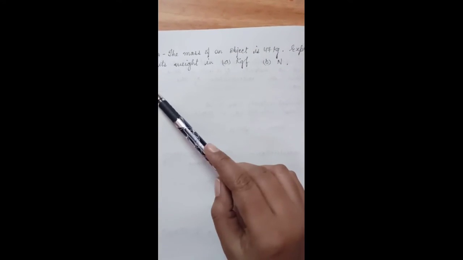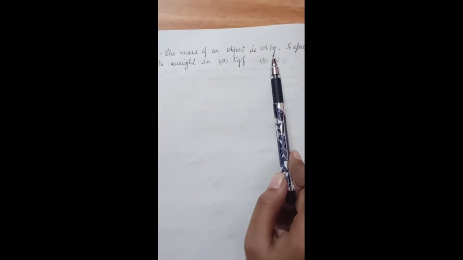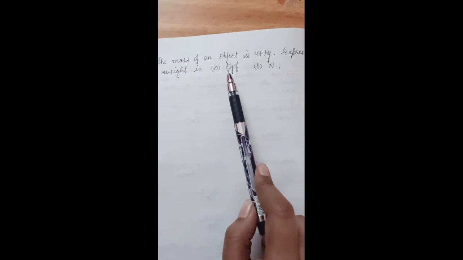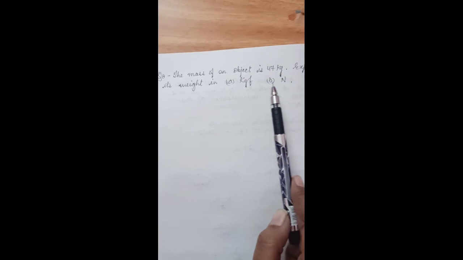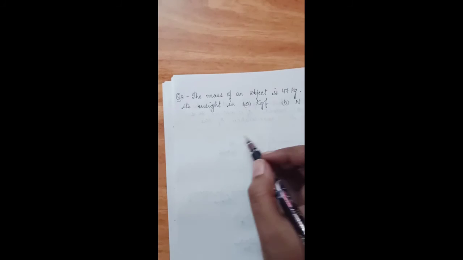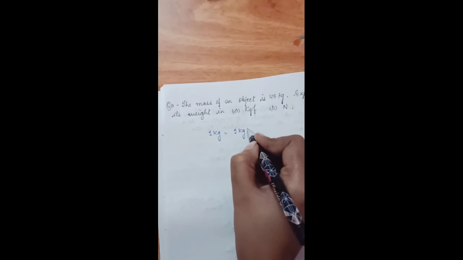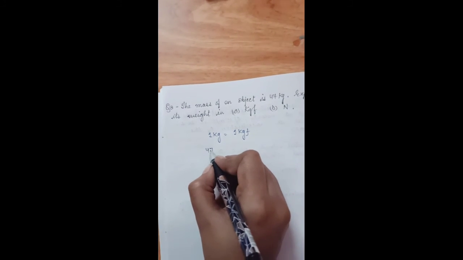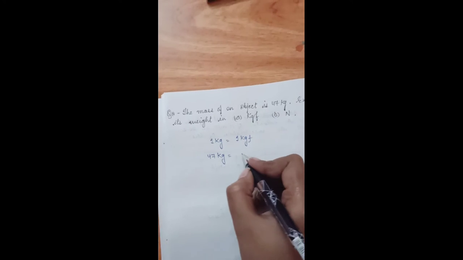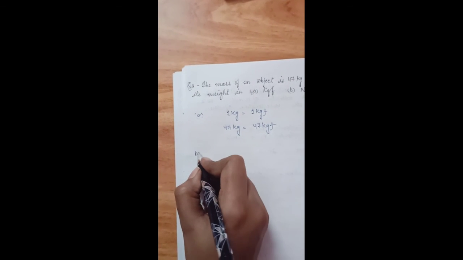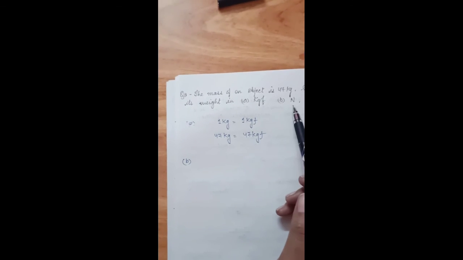This is question number 8. The mass of an object is 47 kilogram. Express its weight, first in kilogram force, that is kgf, and second in Newton. So first we all know that 1 kilogram is equal to 1 kilogram force. So 47 kilogram is equal to 47 kilogram force. Okay, now this is the A part. Now B part, we have to express its weight in Newton.